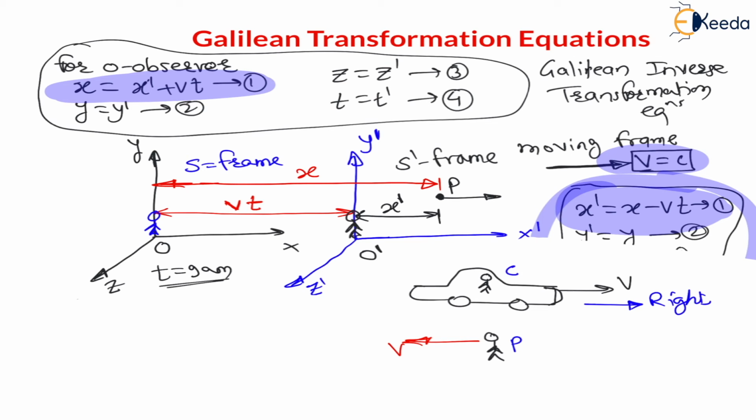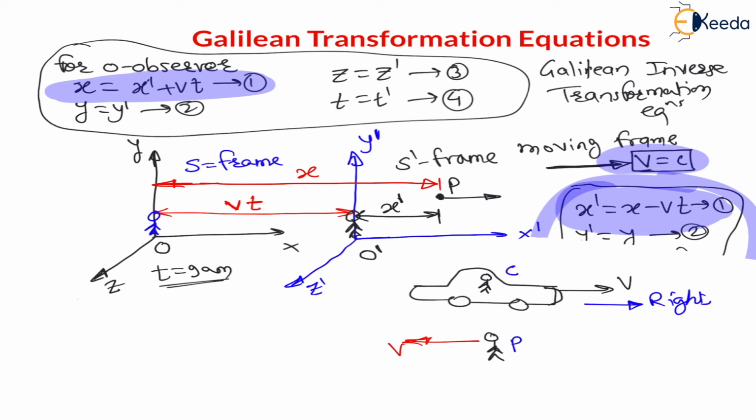Now the coordinates which are changing are called variant coordinates. Therefore here displacement and velocity are variant coordinates. And for this particle, the size of the particle, mass of the particle, acceleration of the particle, time of the particle, force on the particle are not changing in both frames of reference. Therefore all these quantities, again I will repeat, size, mass, acceleration, force, time, all these quantities are invariant, also called invariance.